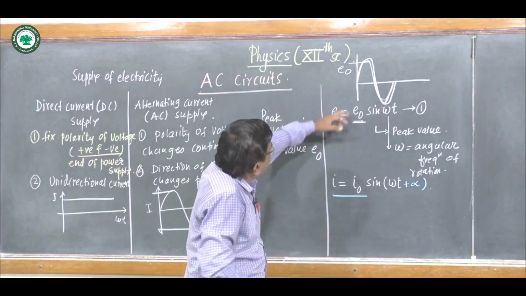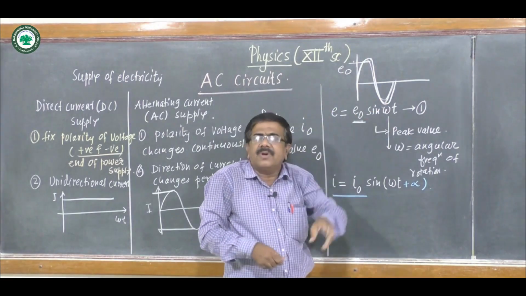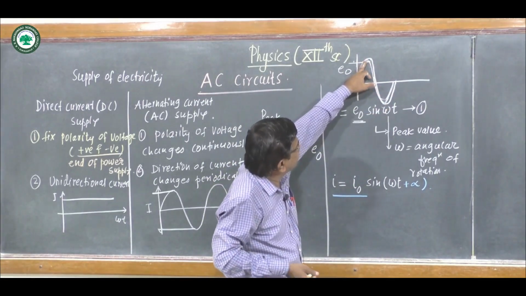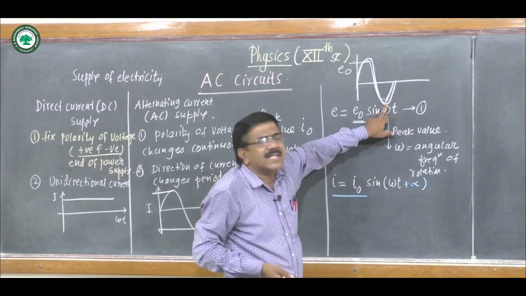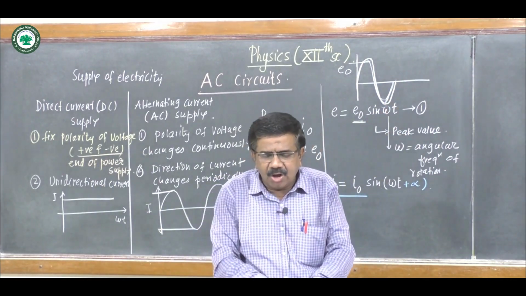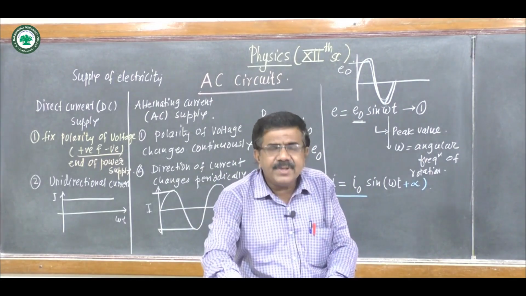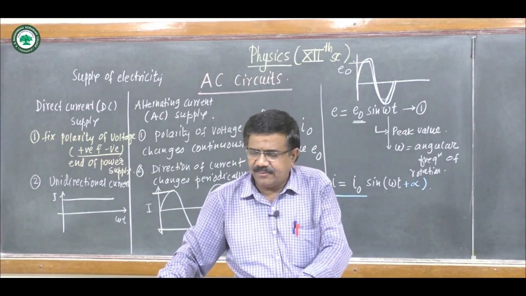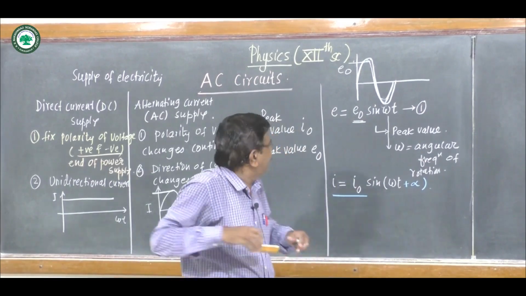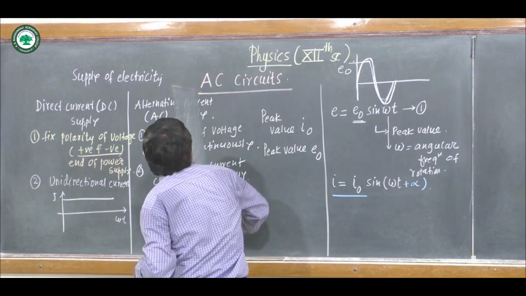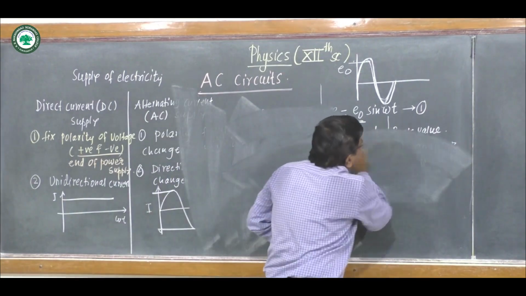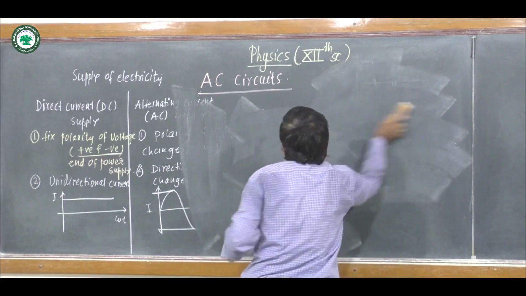The peak value of this alternating EMF or current is in either direction. Not only this is the peak value, but here this is also the peak value of EMF or current. Now we see what is the average value or RMS value of current and EMF. This is one important article, the average value of alternating EMF or current.